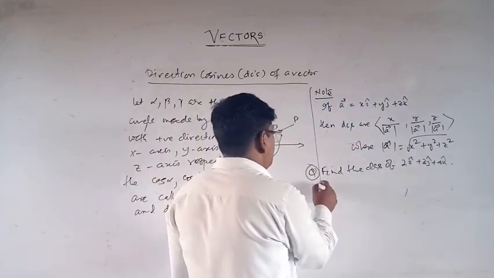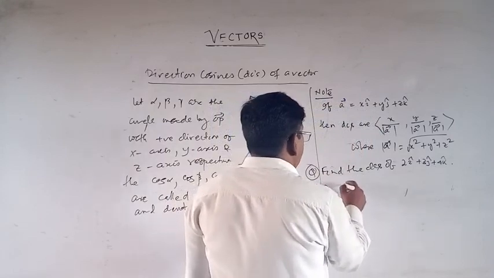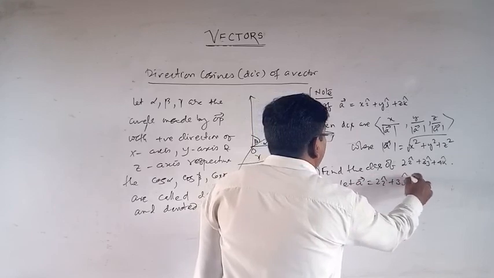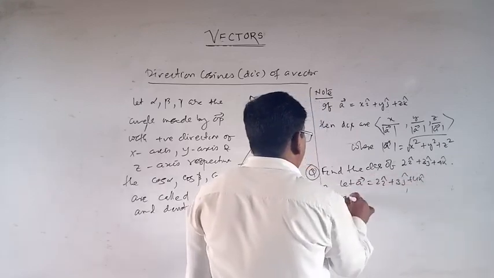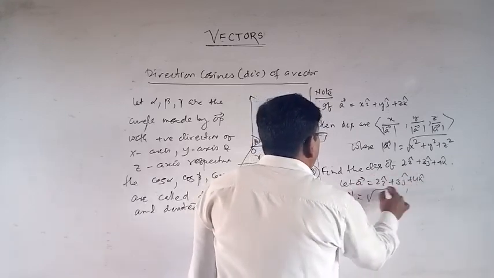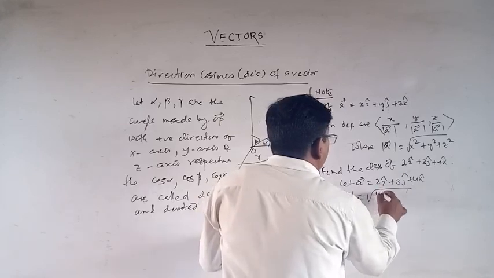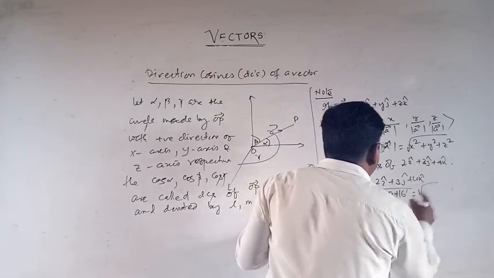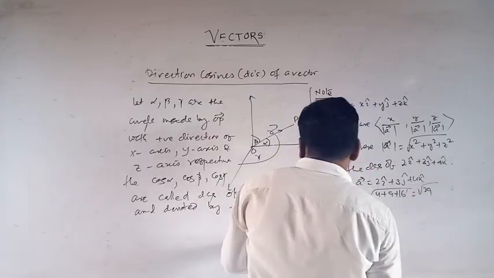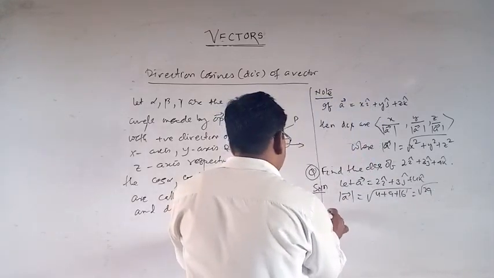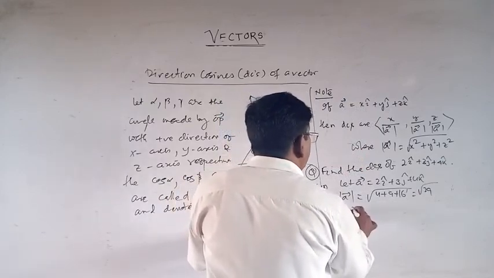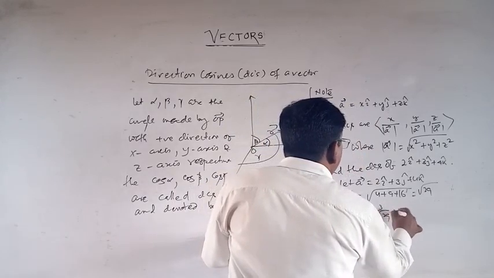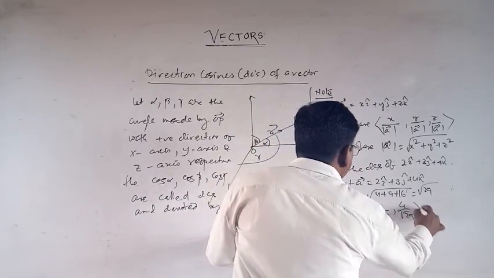So solution: let this be vector A equal to 2i plus 3j plus 4k, and magnitude of A is equal to root over 4 plus 9 plus 16, root over 29. So DCS are 2 by root over 29, 3 by root over 29 and 4 by root over 29. This is DCS.